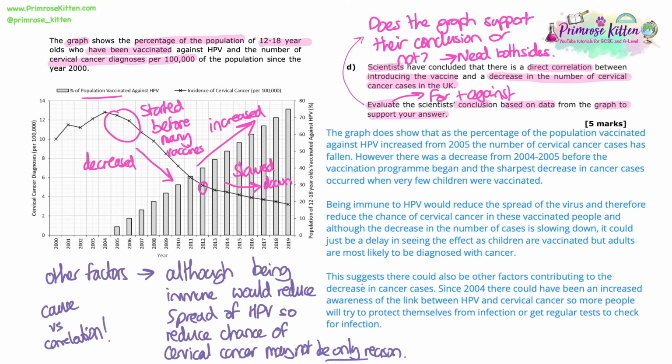This suggests that there could be other factors contributing to the decrease in cancer cases. Since 2004, there could have been an increased awareness of the link between HPV and cervical cancer, so more people will try to protect themselves from infection or get regular tests to check for infection. And that means that they obviously wouldn't then pass it on as well. So my last paragraph is saying that although the data has shown some evidence, there's also some evidence against supporting it, and therefore there could be other reasons, and these are my other reasons.